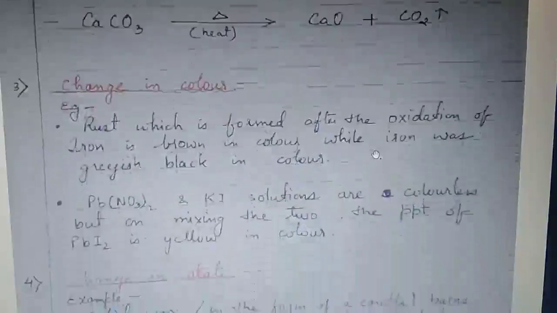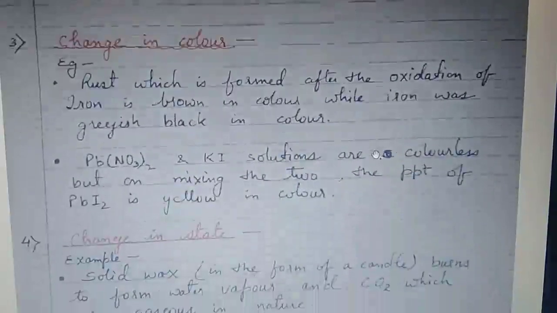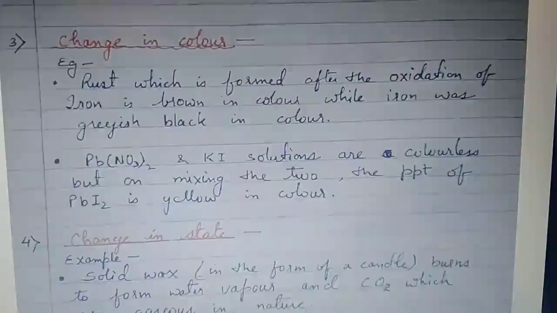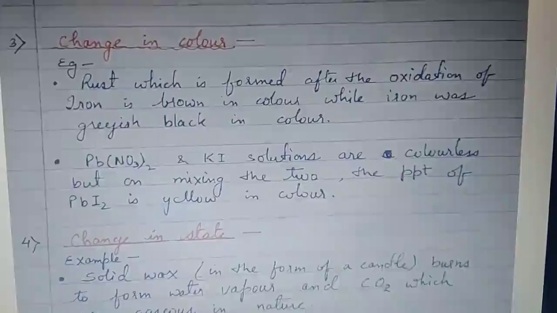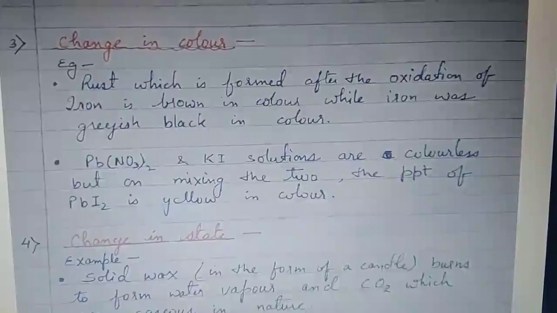Third characteristic, change in color. Suppose, students, change in color doesn't mean that if you take a test tube and paint it with a red or blue color, that is a chemical change. So you have to observe very carefully how this change is taking place.